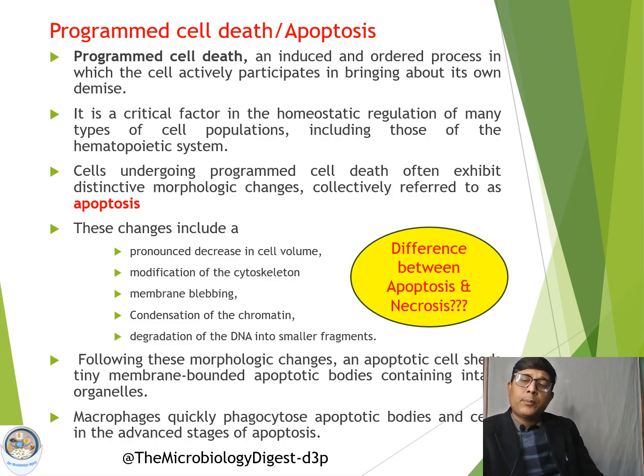Here one point is very essential to understand: what is apoptosis and what is necrosis. Necrosis is also a process where there will be cell death, and apoptosis is also a process where there will be cell death, but there is a difference. The simple difference you can understand is that apoptosis is a physiological process, whereas necrosis is a pathological process. There are many other differences. You can find out these differences so that you can understand the different processes involved in hematopoiesis.